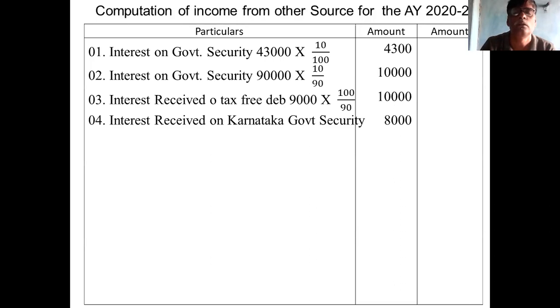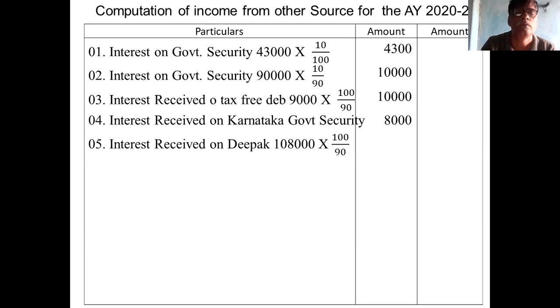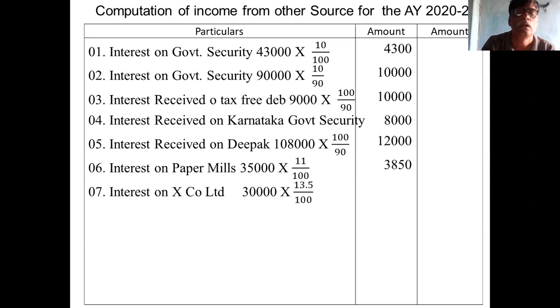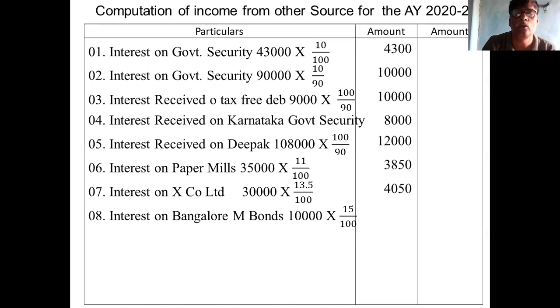Fourth point, 8,000 direct. Fifth point, 10,800 into 12,000. Answer is 12,000. Then paper mills, 35,000 into 11%. 7th point, 30,000 into 13.5%. 4,050. Interest on Bangalore development, 1,500.